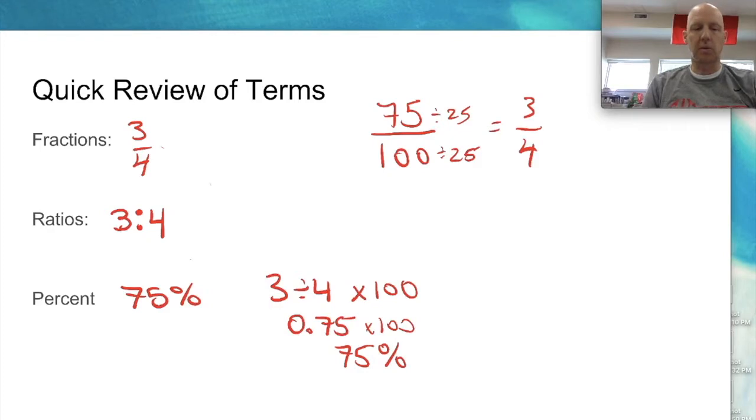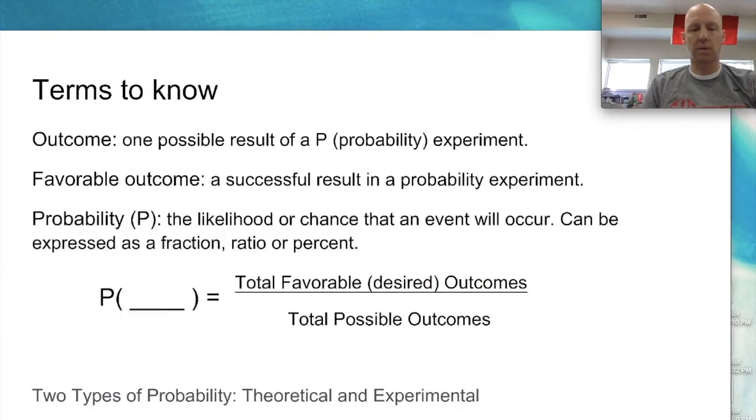So there's a quick review of the terms: fractions, ratios, and percents. Hey, we're missing a colon on this one. Fractions and percents, we've worked out those lots this year. Ratios are grade 5, grade 6. We have talked about those. Okay, new terms to know.